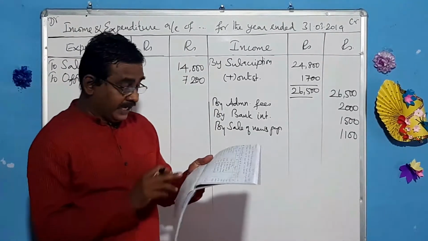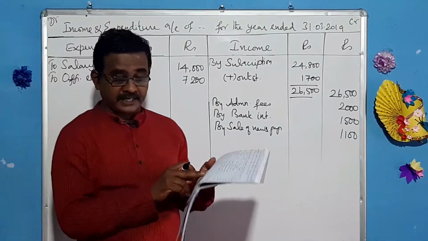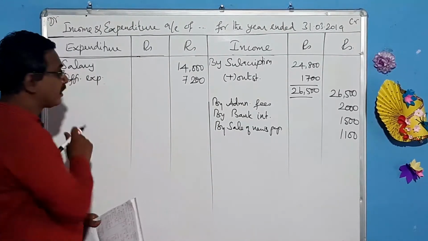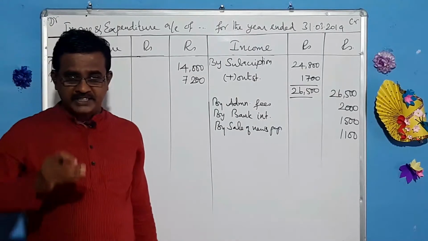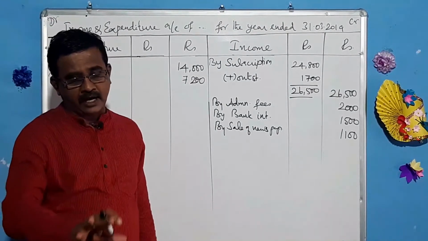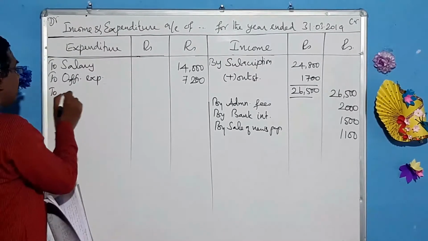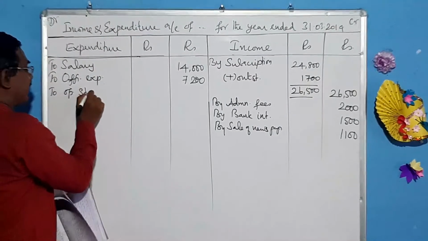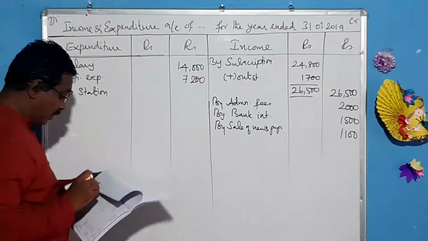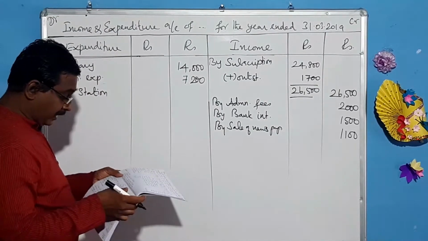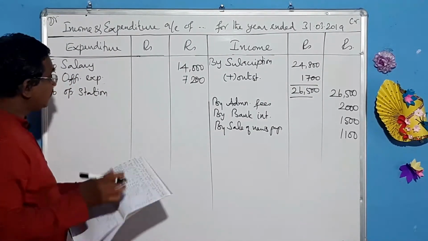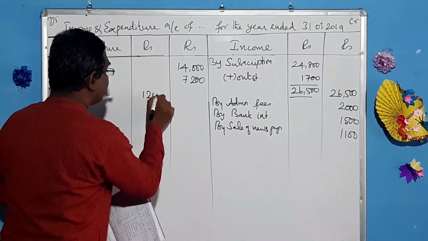See, here they have given stock of stationery. What should be done here? Actually, the amount of stationery used in that accounting period should be shown. How to take that? To opening stationery. Take that opening stationery. What is that amount? 1,200.